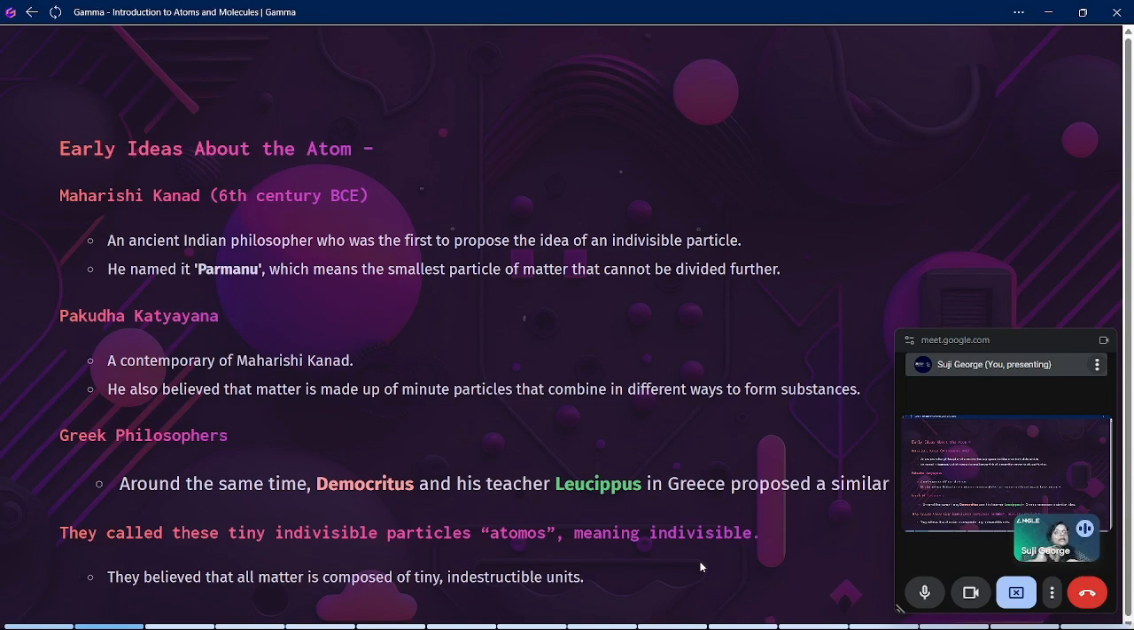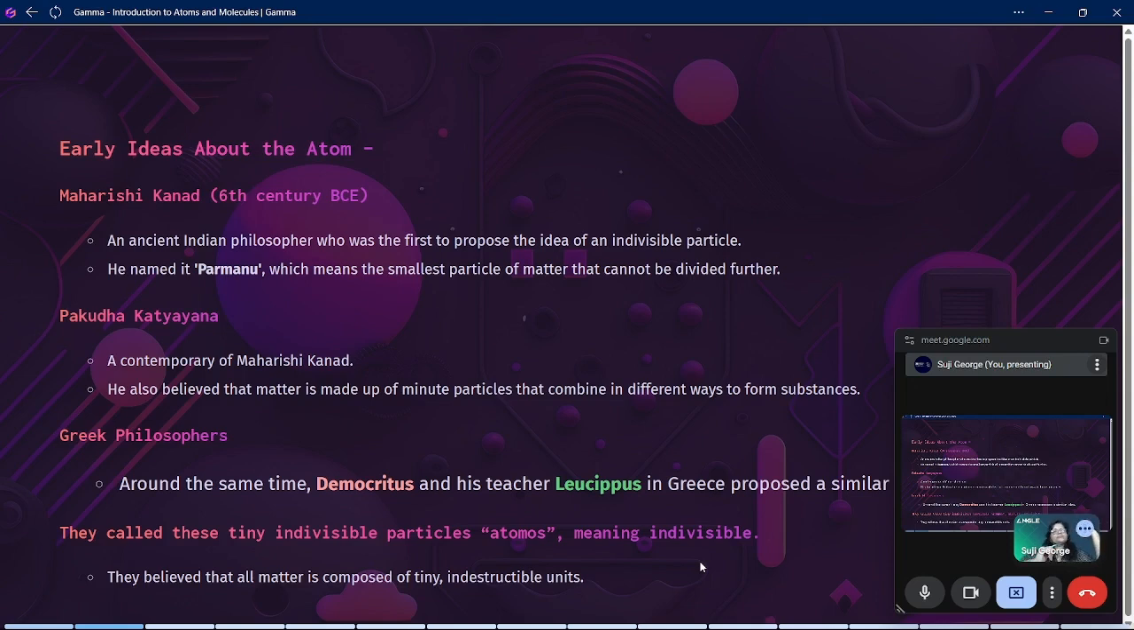Okay, again, Greek philosophers. These are all philosophers. There weren't any scientists during that time. So, our philosophers would give these theories, and scientists were those who proved that whatever was said by the philosophers is correct. So, Democritus and his teacher Leucippus, they are Greek philosophers, also proposed something similar to it.